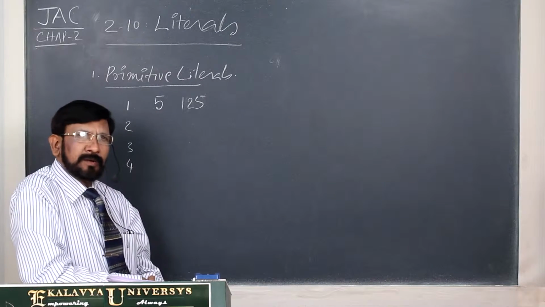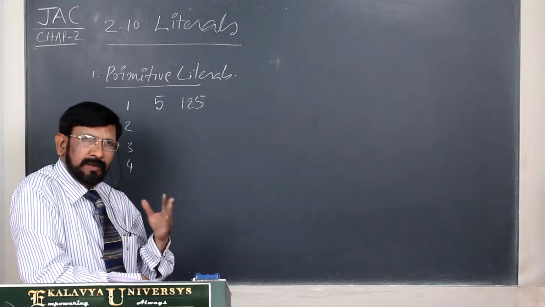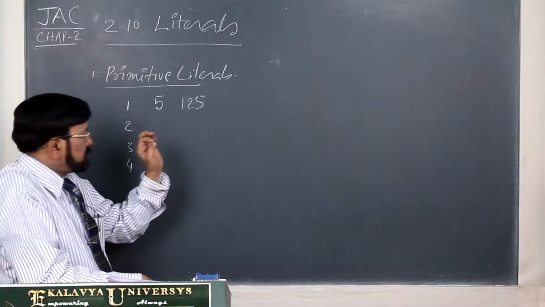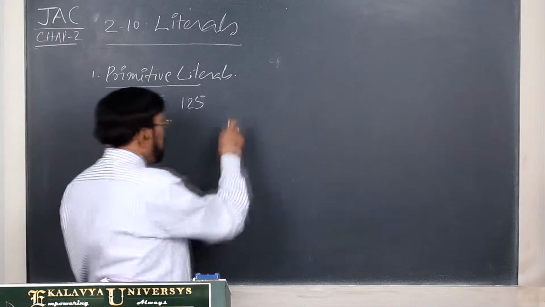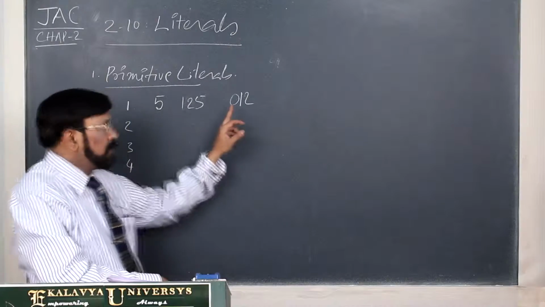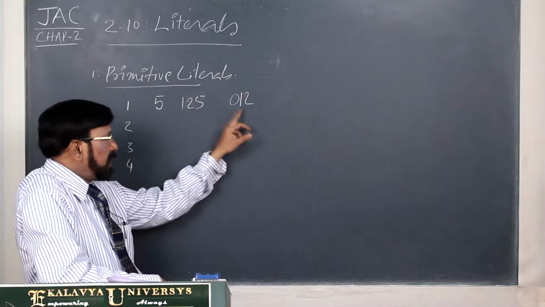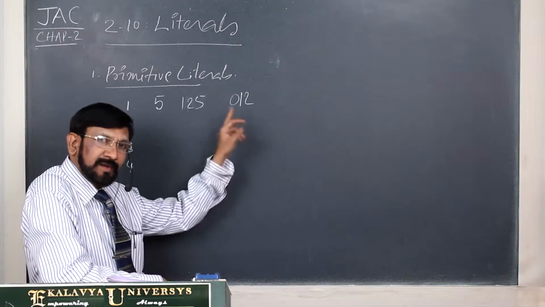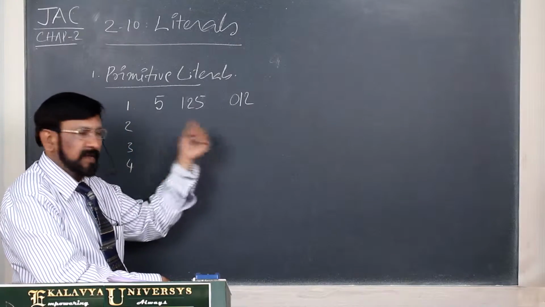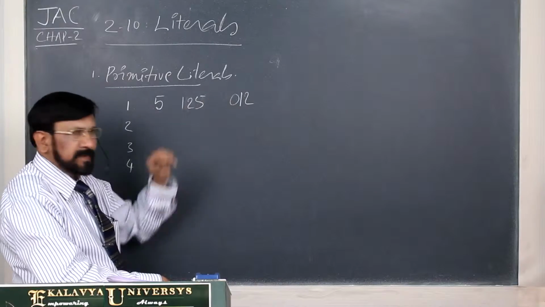There are other two popular forms. One is octal. Octal uses 8 digits, 0 to 7, and if I write like this, you have to understand this is an octal integer literal. In this 0 to 7 we use. It represents an integer value.